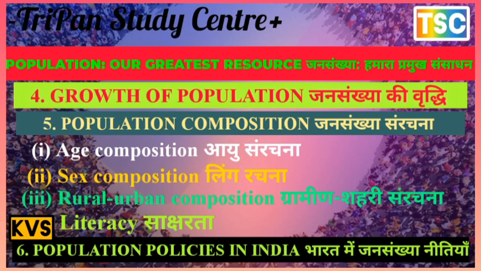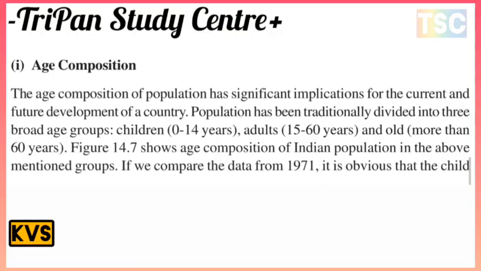The age composition of the population has a significant implication for the current and future development of a country. Population has traditionally been divided into three broad age groups: children 0 to 14 years, adults 15 to 59 years, and old more than 60 years.